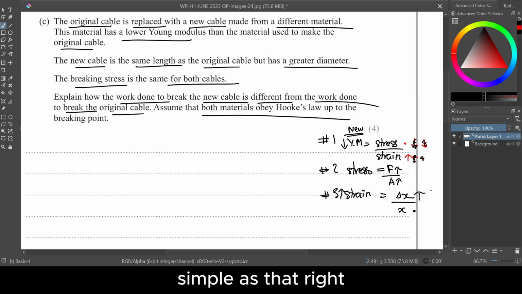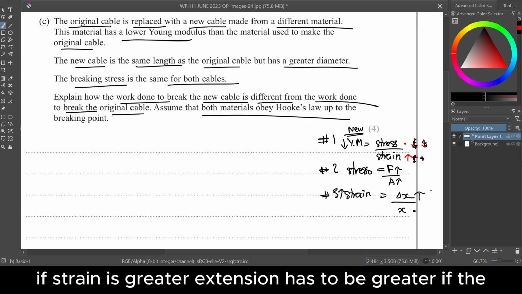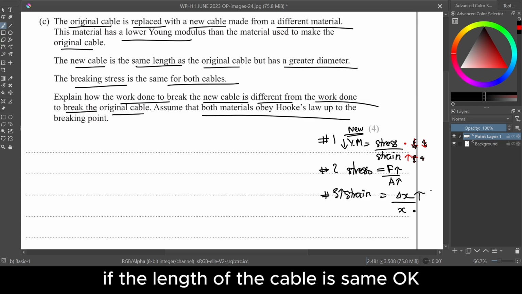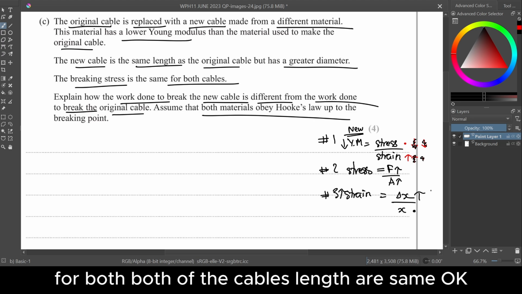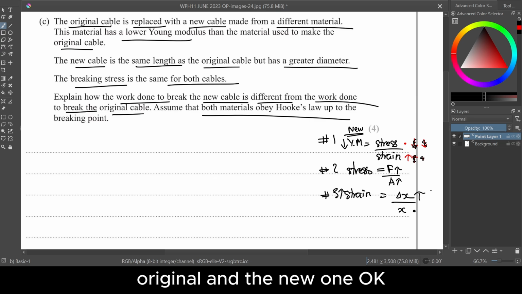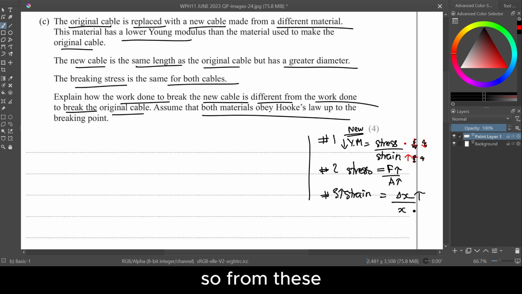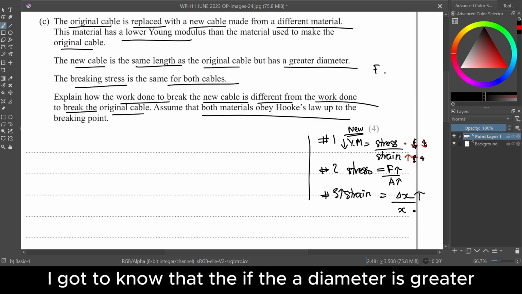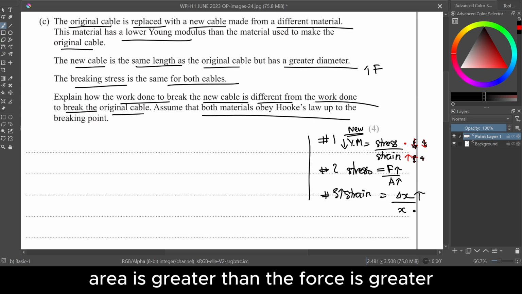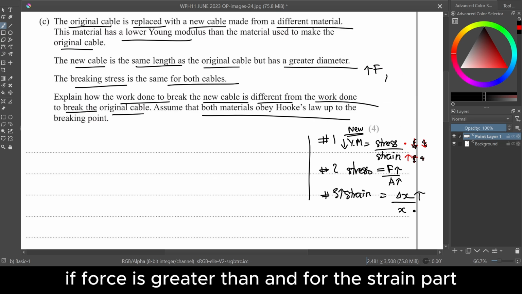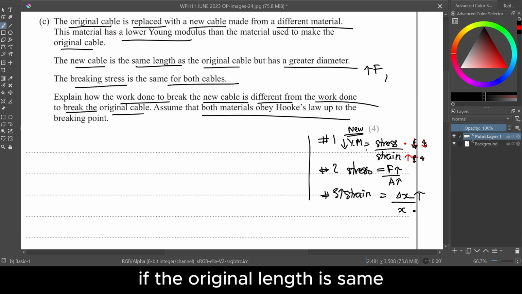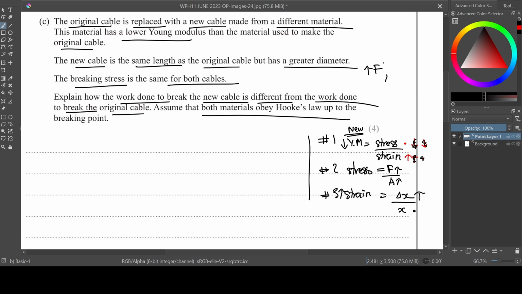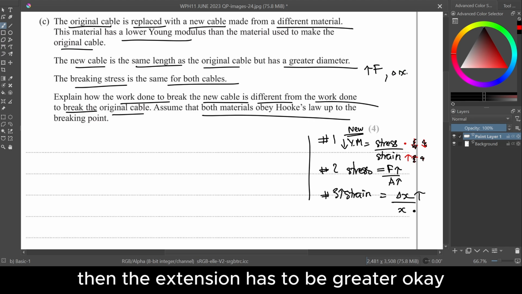If strain is greater, extension has to be greater if the length of the cable is the same. For both cables, the lengths are the same, the original and the new one. So if the diameter is greater, area is greater, then the force is greater. And for the strain part, if the original length is the same, then the extension has to be greater.